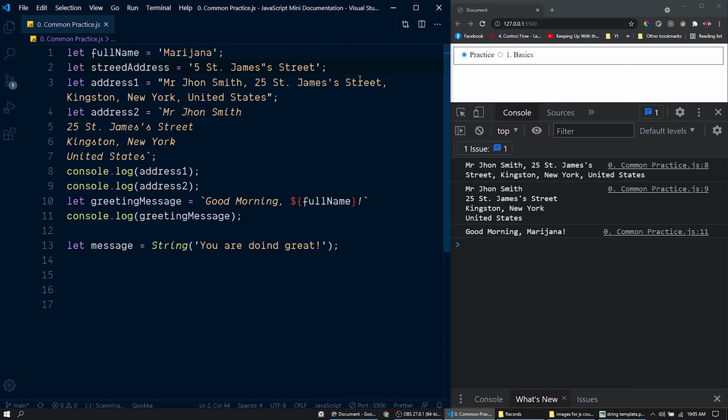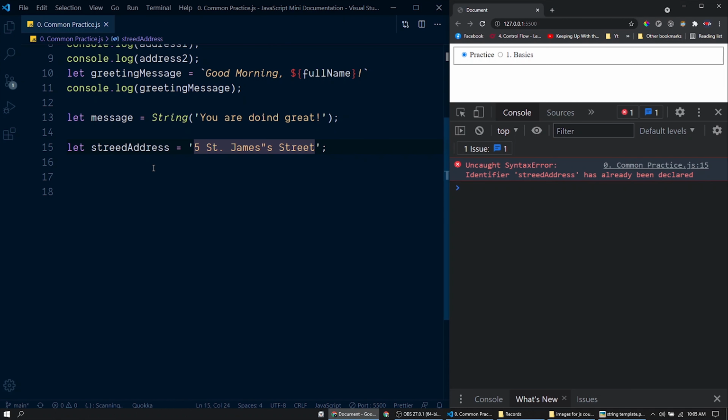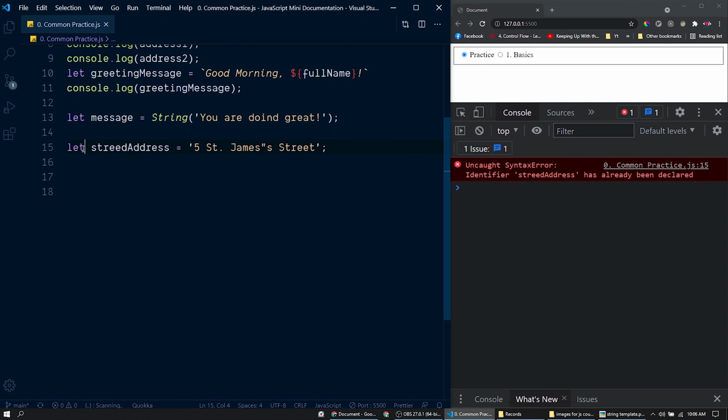For example, let me copy this variable declaration here and paste it here. Now you could see this error, the variable has already been declared. We have already discussed that let variables do not allow duplicate variable names. So I will just rename this as streetAddress2. So here we have a single quote and we also used a pair of single quotes to wrap this string. Here we have this error because the single quote already has a meaning: it is treated as an indication for starting or ending a string.